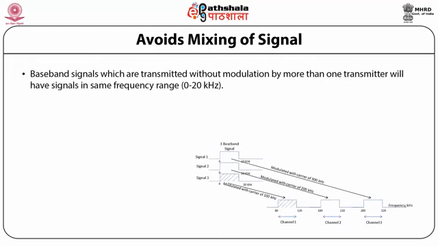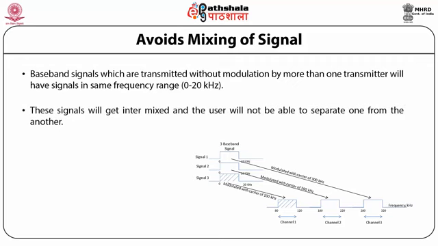Secondly, it avoids the mixing of signals. Baseband signals which are transmitted without modulation by more than one transmitter will have signals in the same frequency range, that is 0 to 20 kHz. These signals will get intermixed and the user will not be able to separate one from the other.